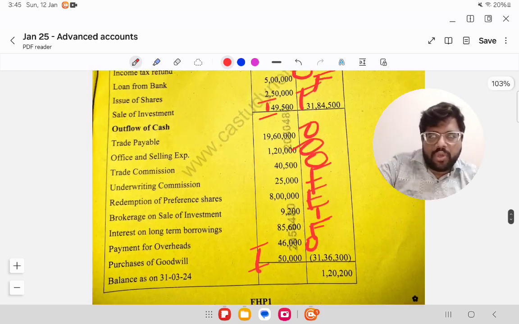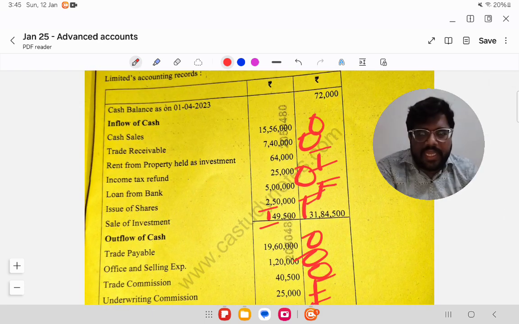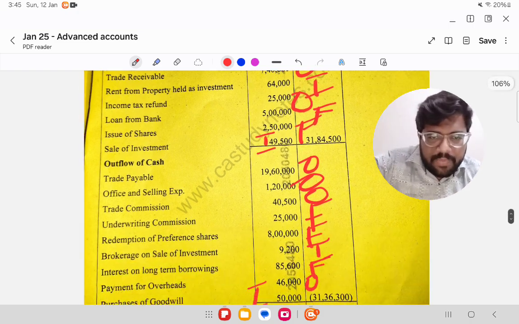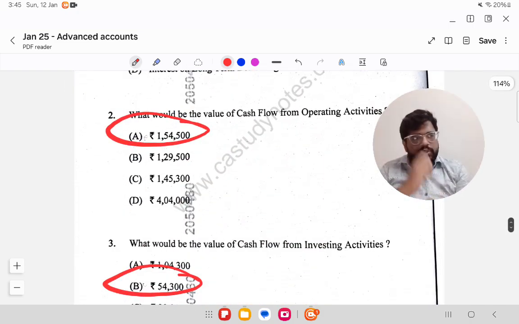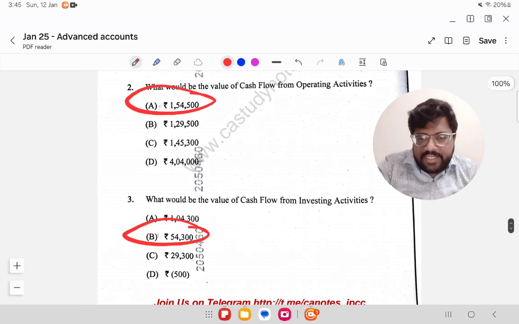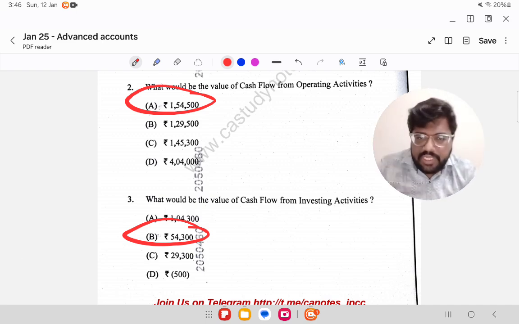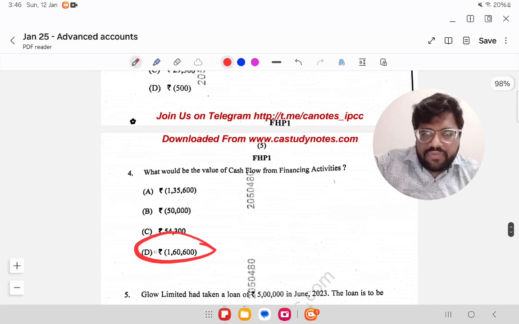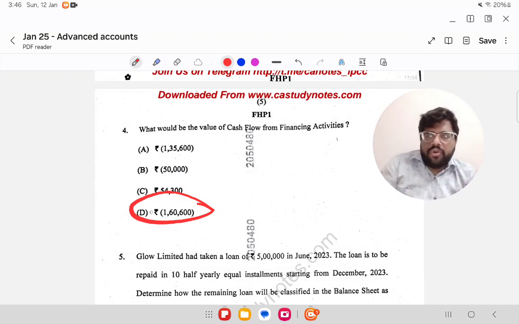What would be the value of cash flow from operating activity? Whatever we have mentioned as O, we can just add and subtract, right? Whatever is mentioned as inflows, just add it. Whatever is mentioned as outflow, just subtract it, and you will get 1,54,500. What will be the value of cash flow from investing activity? Same thing. Inflows add, outflows deduct. You will get 54,300. Cash flow from financing activity, it is 1,60,600 outflow.